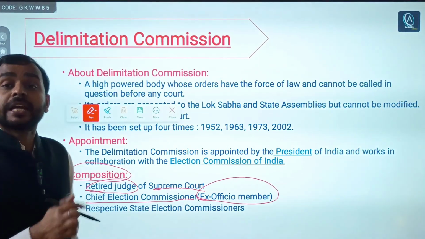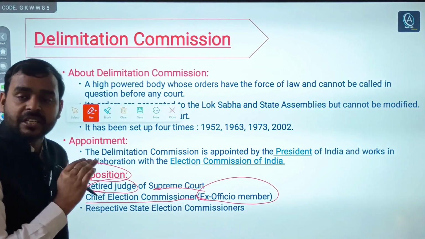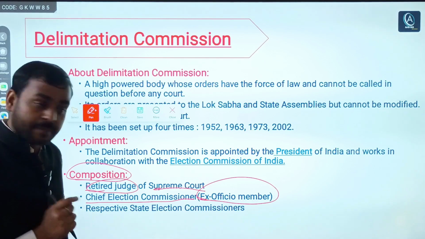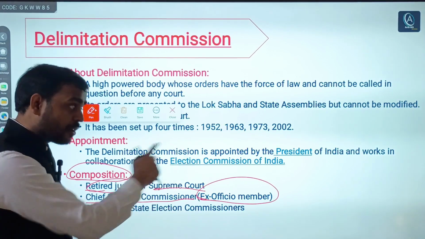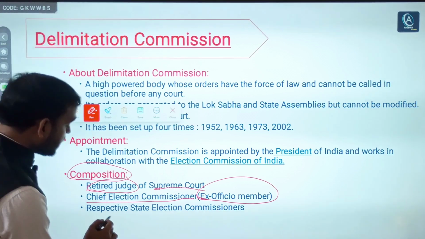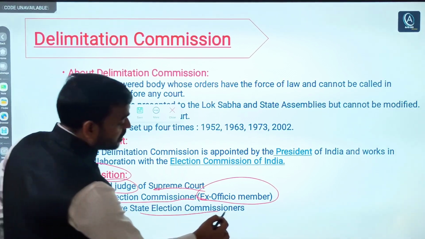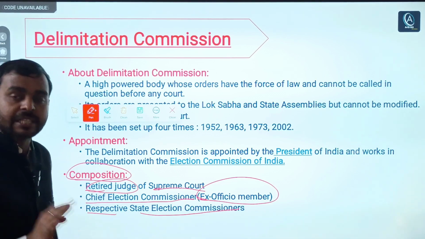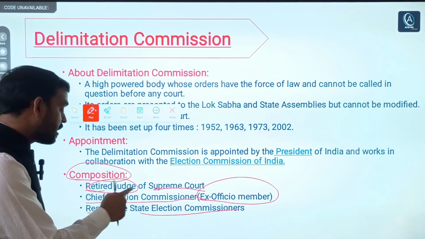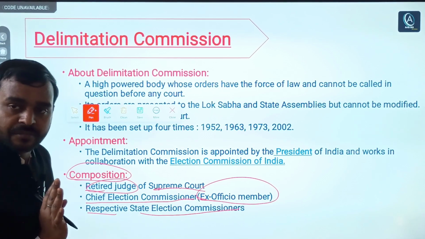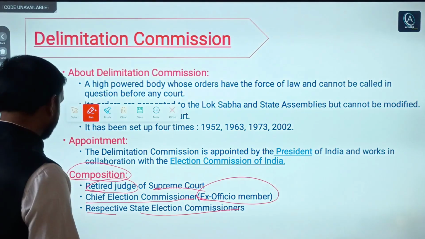Ex officio member means anyone who is the Chief Election Commissioner shall be a member of the Delimitation Commission, because this commission has to work in collaboration with the Election Commission of India. And lastly, the respective state election commissioners. At state level there are state election commissions, so state election commissioners are also members of the Delimitation Commission.